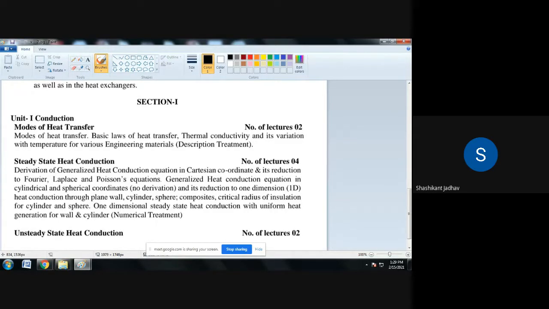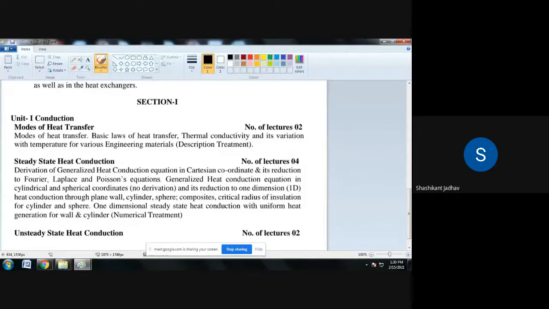Whatever the direction of heat flow, the rate of heat transfer is directly proportional to the area of that particular square block which is at right angles to the direction of heat flow. And it is proportional to the change of temperature with respect to the length, meaning the thickness of that particular box, that is nothing but dT by dx.